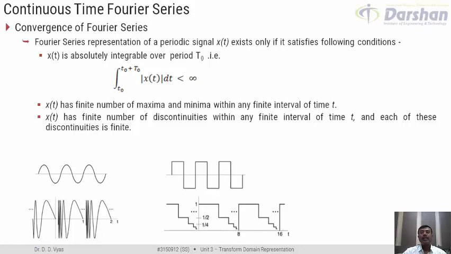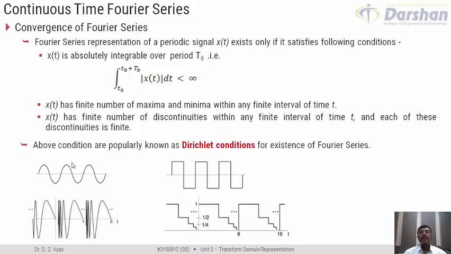So these are basically the three conditions which are necessary to be satisfied for Fourier series to exist for a given periodic signal x of t. These conditions for existence of Fourier series were proposed by a German mathematician, Dirichlet, and hence these conditions are also known as Dirichlet conditions for existence of Fourier series.